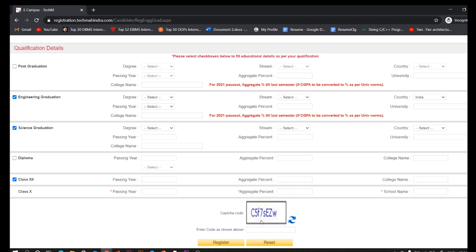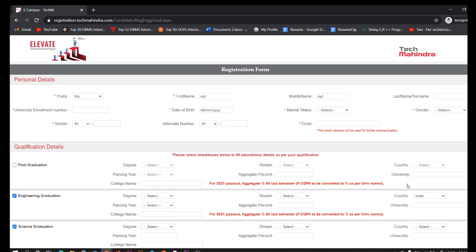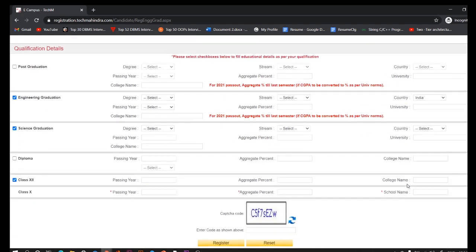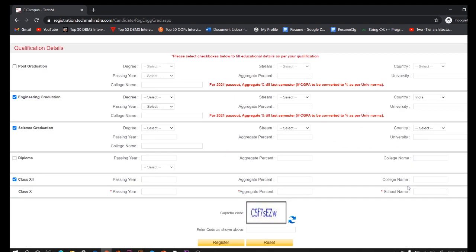That's it. This was all about the registration process. You don't have to do anything else. You don't have to upload your resume or whatever. This is a very easy registration process. So don't forget to apply before the last date of registration.